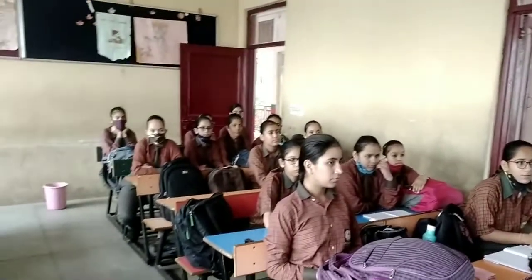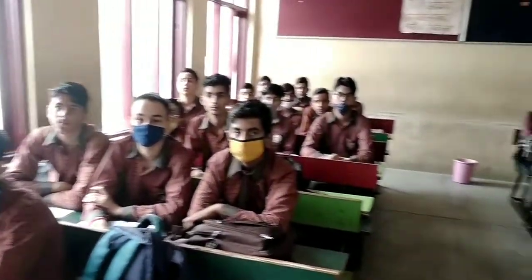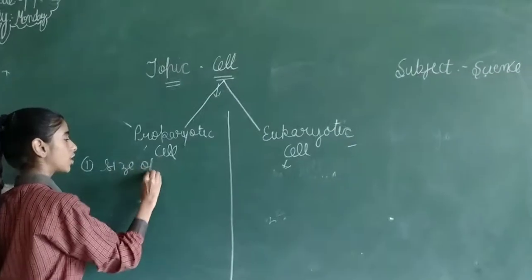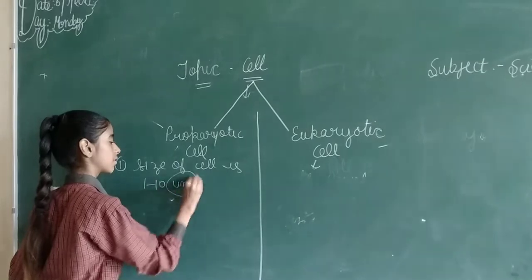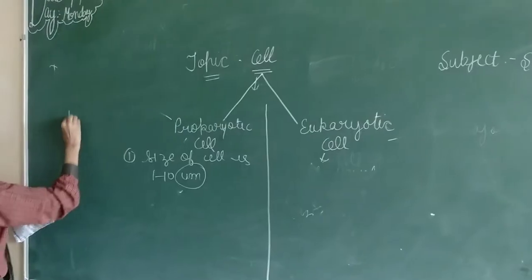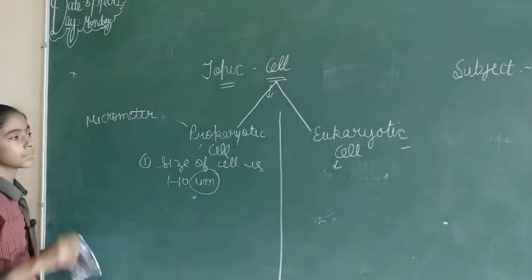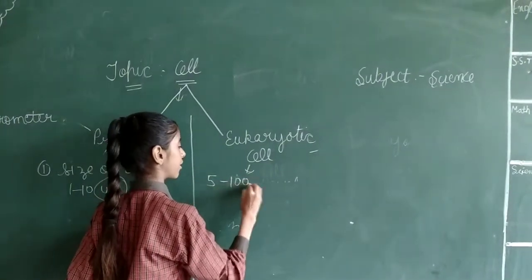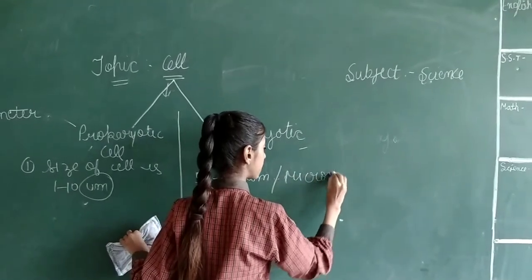Now we will move to our next topic, that is the short difference between prokaryotic cell and eukaryotic cell. Size of prokaryotic cell is 1 to 10 micrometer. So here the question arises, what is this? It is the unit for micrometer. Now eukaryotic cell. Size of eukaryotic cell is 5 to 100 micrometer.